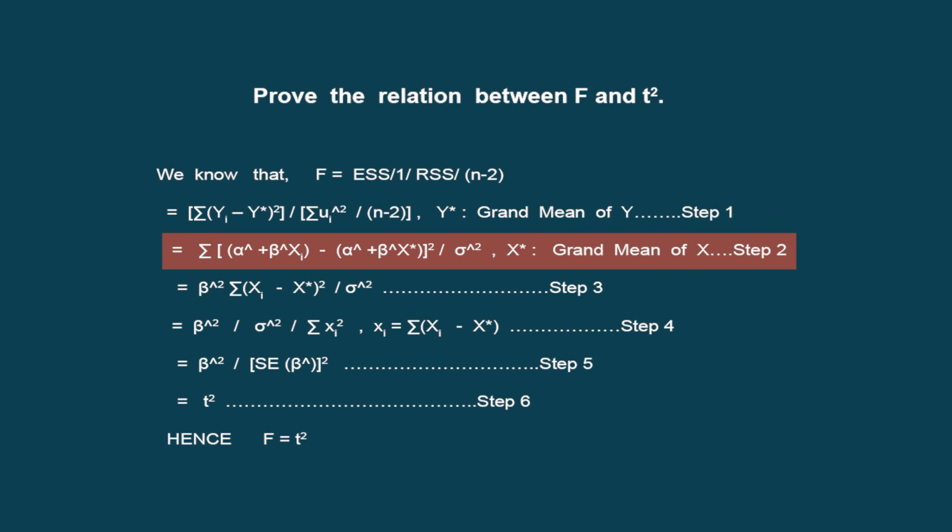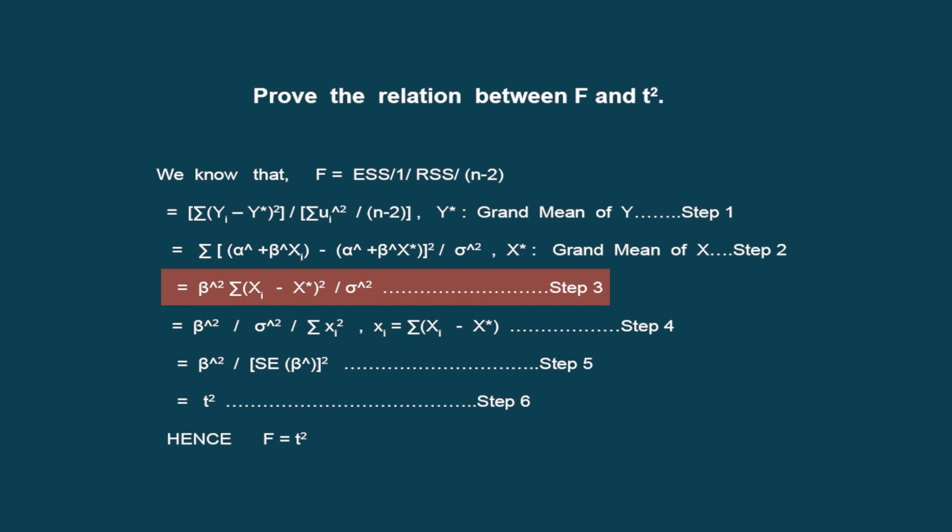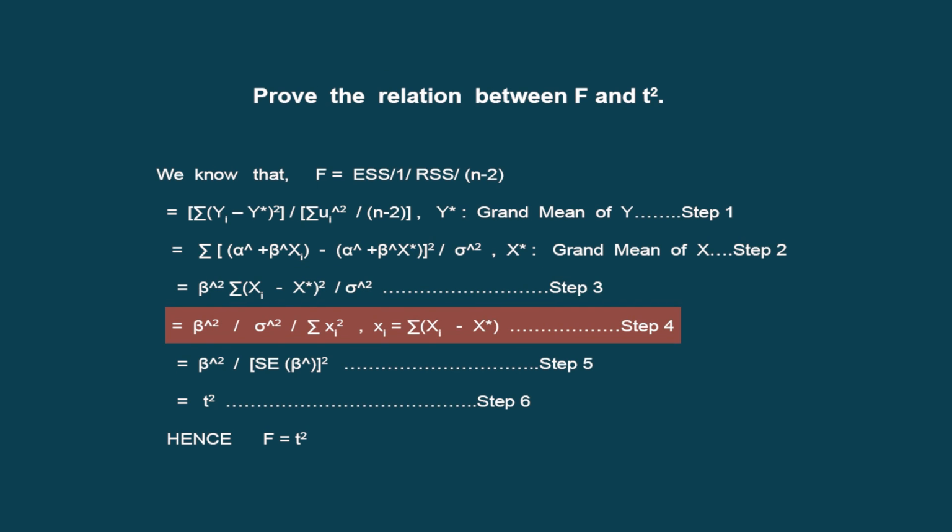Now we actually go for the expression of beta hat square, because after simplification, alpha hat gets cancelled, beta hat can be taken common, and if we remove the bracket it becomes beta hat square, and within the bracket we can write Xi minus X star whole square divided by sigma hat square as usual, which happens to be step number 3. When we go to step number 4, we are basically writing summation of xi square, because we are converting the deviation from the grand mean into the small letter.